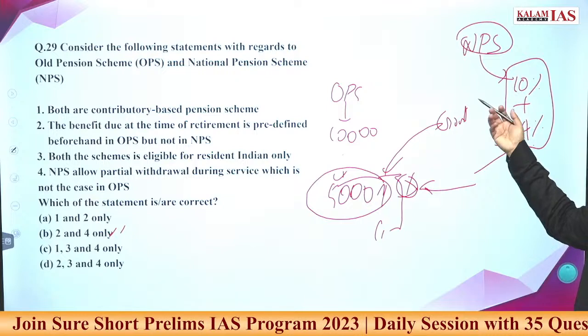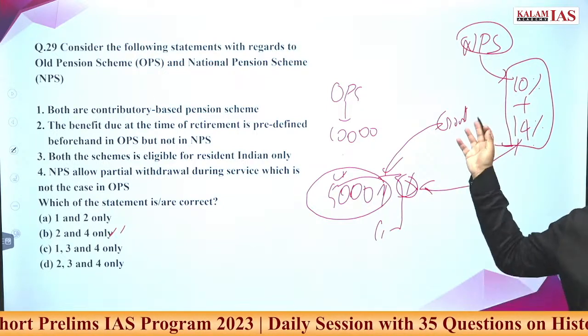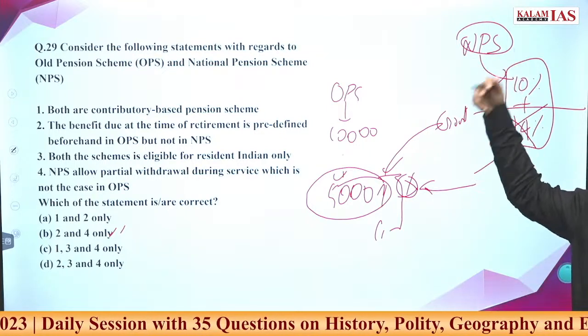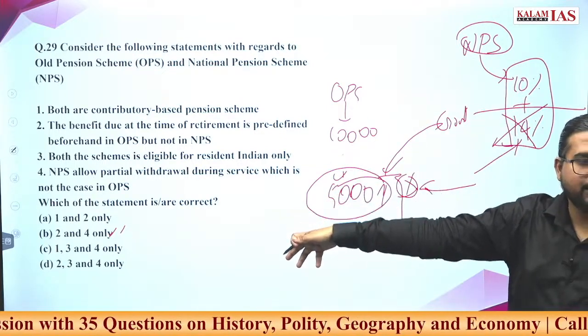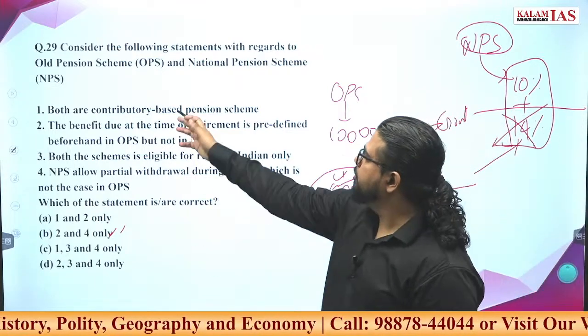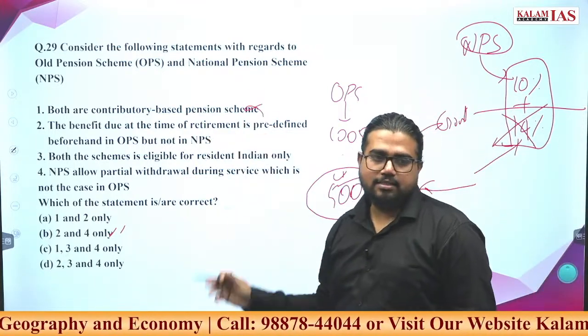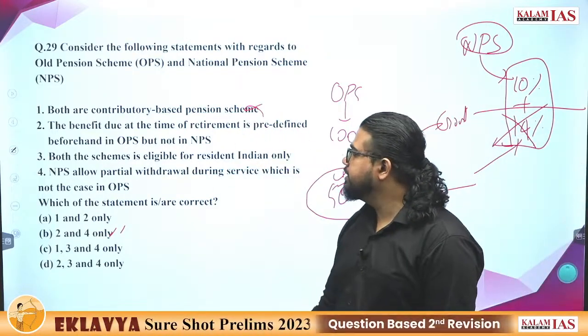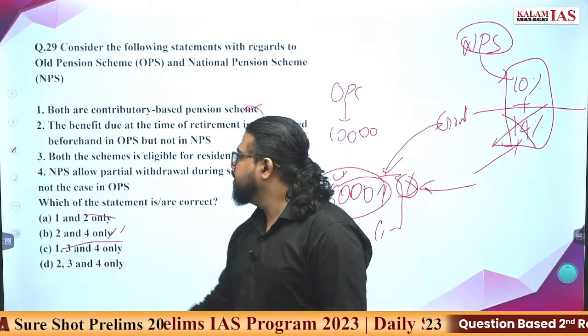Even a non-government employee can also invest in this, so this 14% will not be there. He can invest 10% and also enjoy whatever pension benefits he can have. Both are contributory-based pensions? No, in OPS the government is funding 100%. So it's a wrong statement. Two options we already lost.